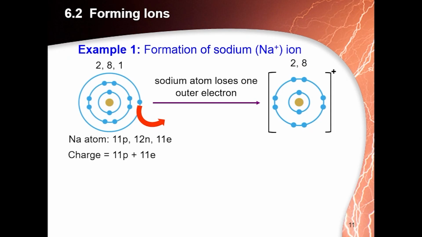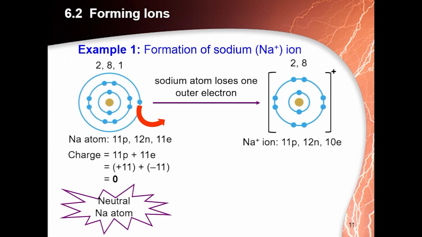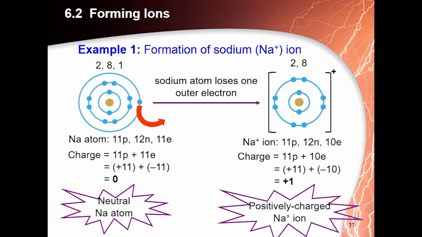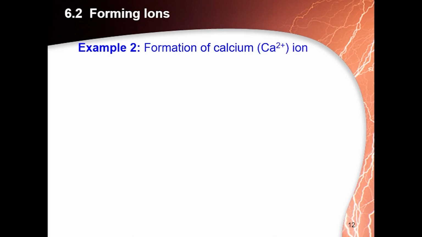So why is there a positive 1 charge? The sodium atom has 11 protons, 12 neutrons and 11 electrons. 11 protons means positive 11, 11 electrons means negative 11. So the overall charge on the sodium atom is 0, so sodium is neutral. But after losing 1 electron, now there are 11 protons and 10 electrons. The total charge, plus 11 minus 10, on the sodium ion is positive 1. Therefore, there is a plus 1 charge on the sodium ion.